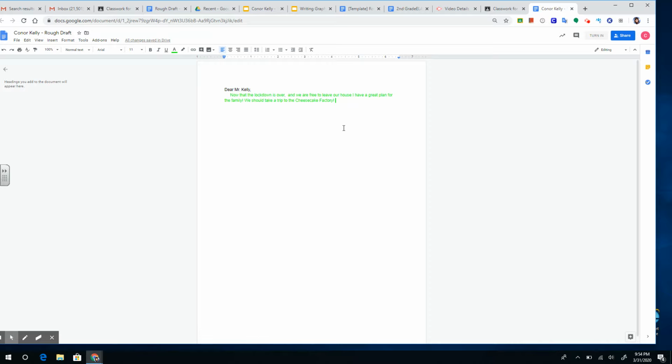Now, am I going to have to edit that? Yeah, we're going to have to make some corrections on it, but this is our rough draft. This is just kind of getting our thoughts down on paper. So it's in green, so that's my topic sentence.